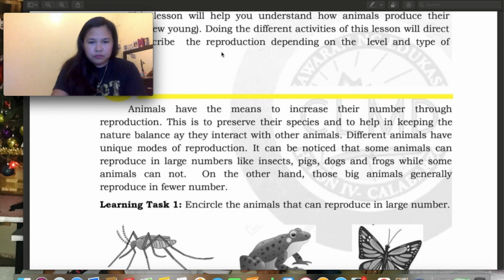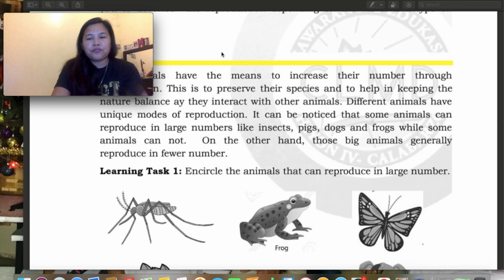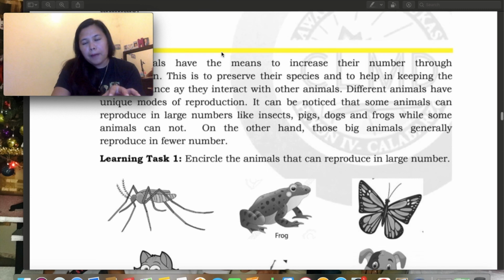So now, okay, it can be noticed that some animals can reproduce in large numbers like insects, pigs, dogs, and frogs, while some animals cannot. So, ito na yung sinasabi natin na sa human, kung may kambal, may triplets, may quadruplets, pero bihira lang mangyari yon. Usually talaga isa lang, single. Just like, ano pa ba? Yung mga isang anakan, dolphins, ano pa ba?